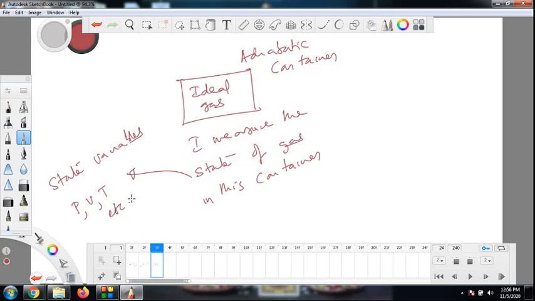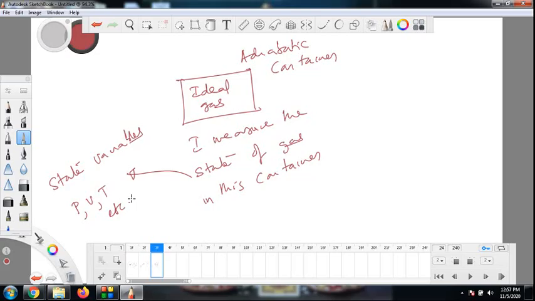So when I say I measure the state of the gas in a container, for our simplicity, we can say I am measuring the pressure of the gas, the volume of the gas, and the temperature of the gas. Even though I am using the word temperature here, let us say we have not understood it thoroughly. Later I will introduce you to the concept of temperature in a more detailed way. But right now, measuring the state of the gas means I am measuring all the properties of the gas, like the pressure, the volume, the temperature, and many other properties which we will study as we go along into thermodynamics.